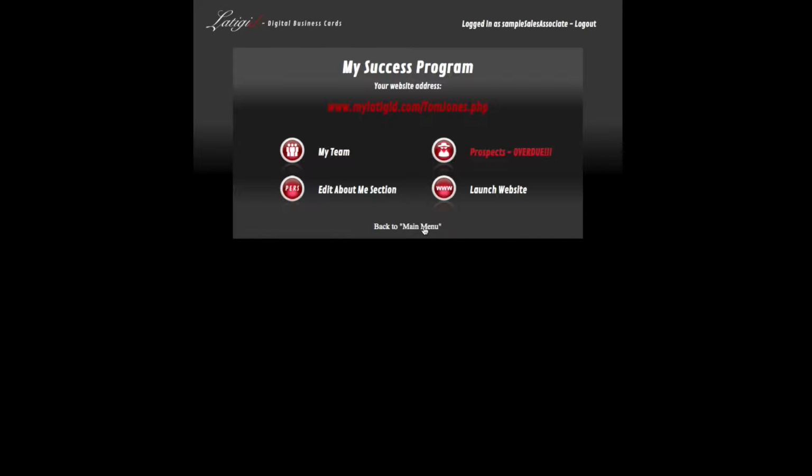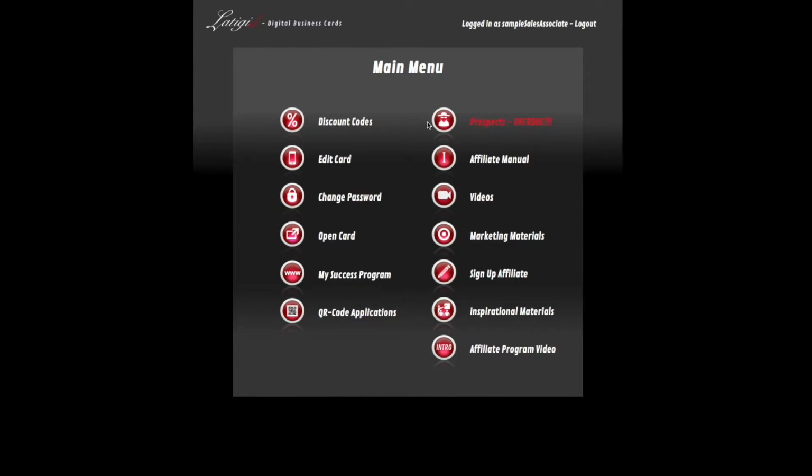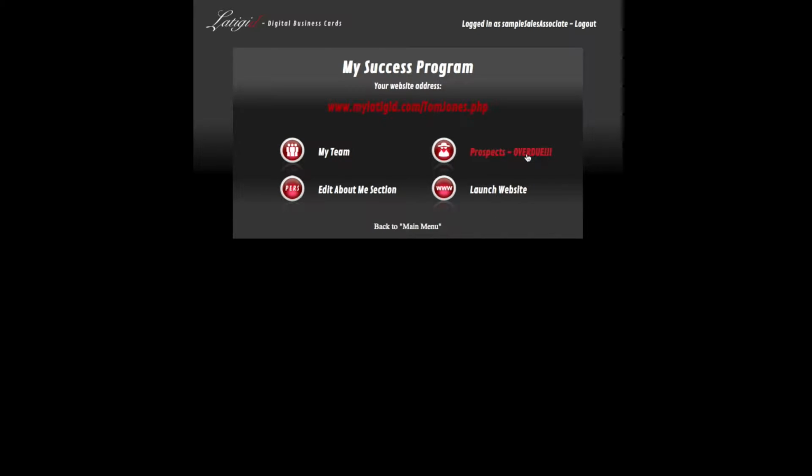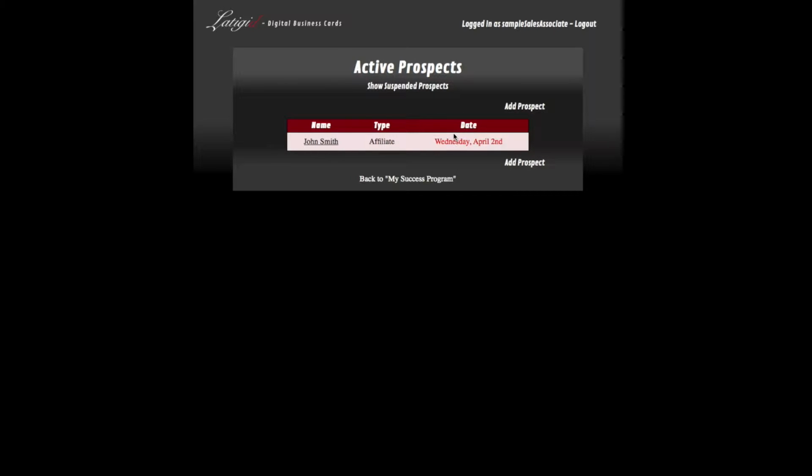Now if I go back to the main menu where you log in, this also shows here on your main menu. And this only shows if you actually have a follow-up due on your prospects. So immediately when you log into your account, the first thing that you will see here is if you have prospects due or not. Because if you don't, this button won't even show, and all of these underneath here will just move up one spot. So that is the prospects overdue, or the prospects.